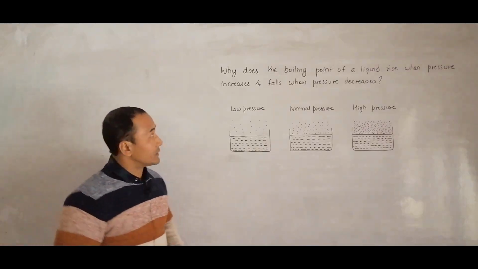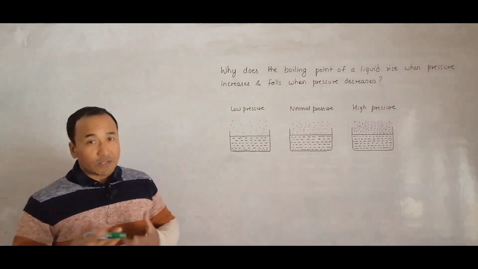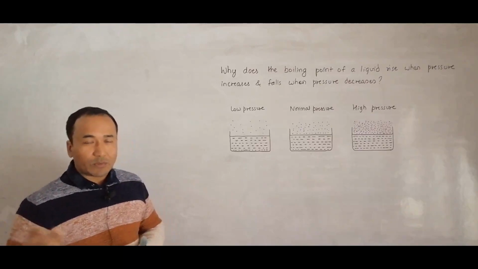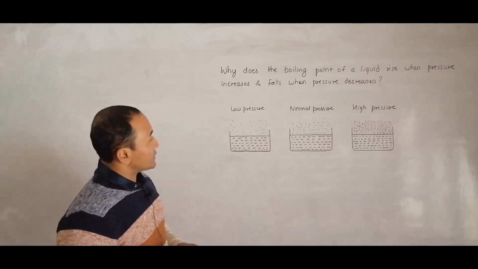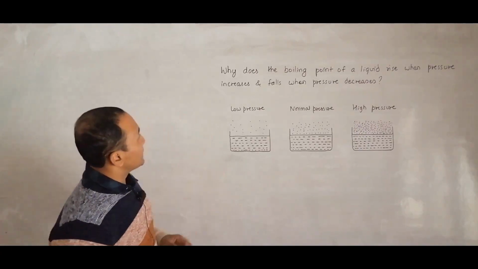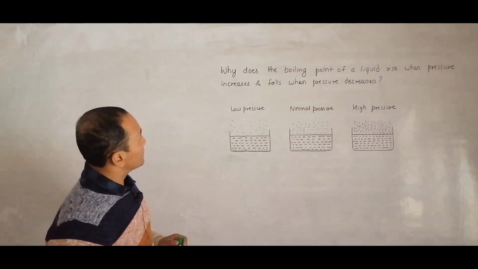Hello folks, now I have a question which caters to the needs of secondary level physics students of +2 level, CBSE or whatever board that is, and even A-level students, because it is concerned with the properties of liquids as well as gases. So the question says, why does the boiling point of a liquid rise when pressure increases?